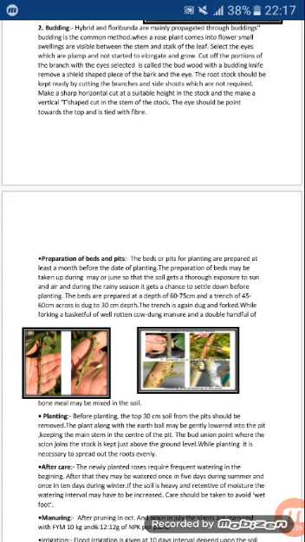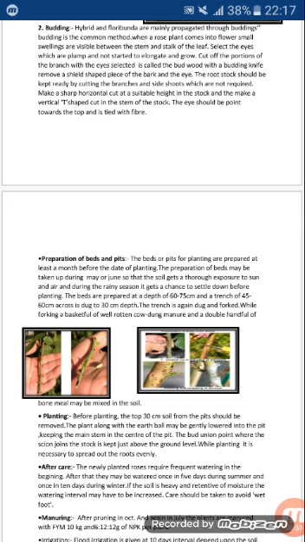That means one month before planting, the beds have to be prepared. Preparation of beds may be taken up during May or June so that the soil gets a thorough exposure to sun and air, and during the rainy season it gets a chance to settle down before planting.